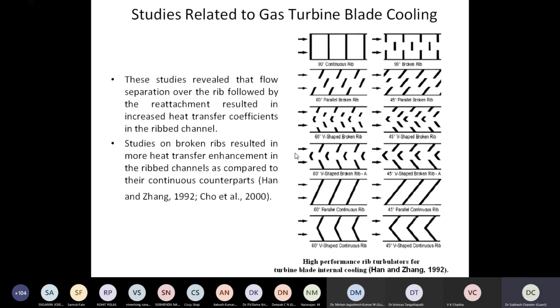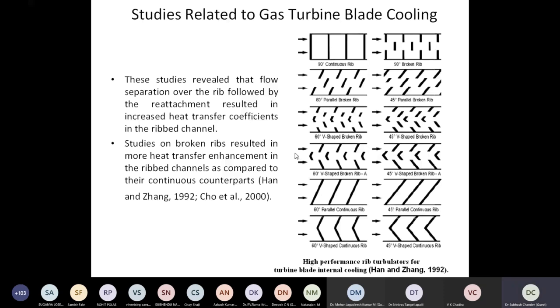So the gas turbine industry hugely uses these type of roughness elements, right? There is a group worldwide who are working actively. The motivation of these roughness elements, which we are using in solar air heater applications, is basically derived from the roughness elements being used in turbine blade cooling.